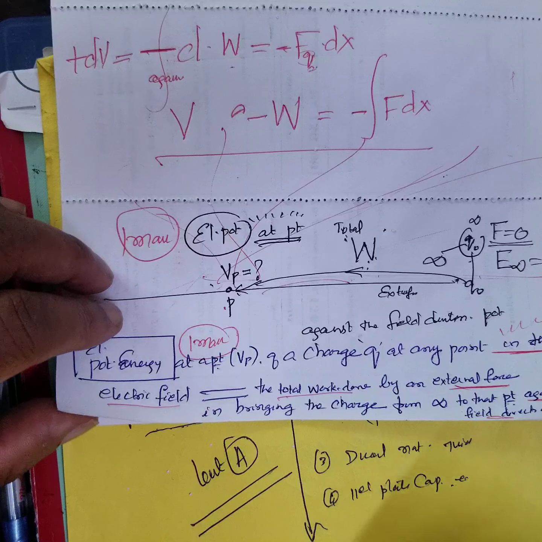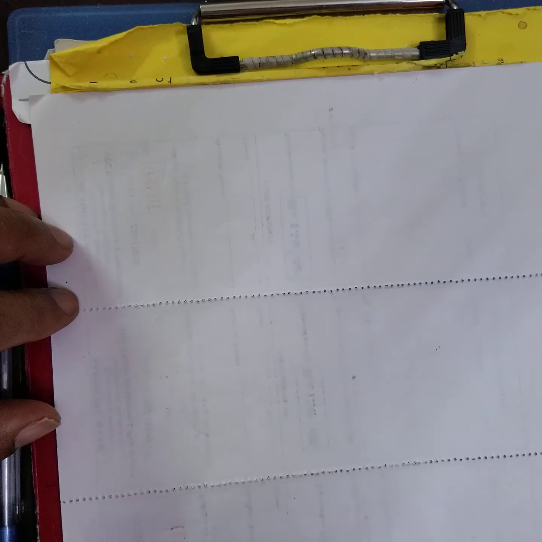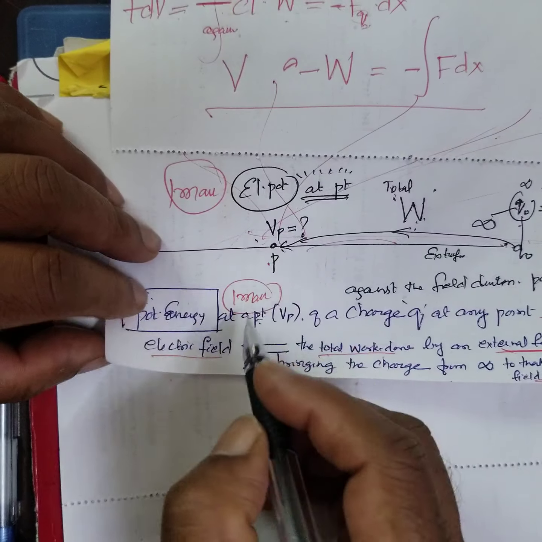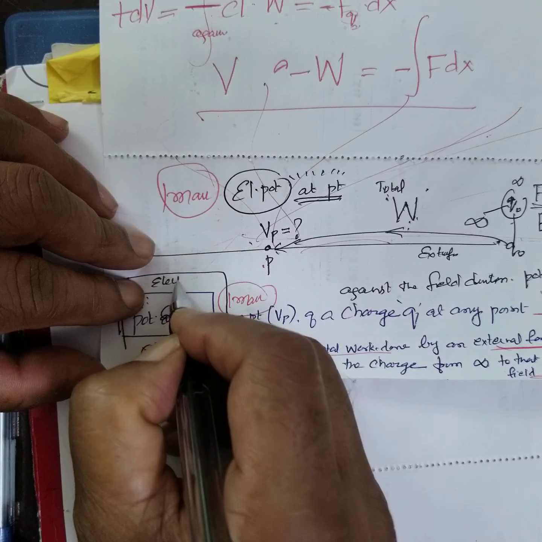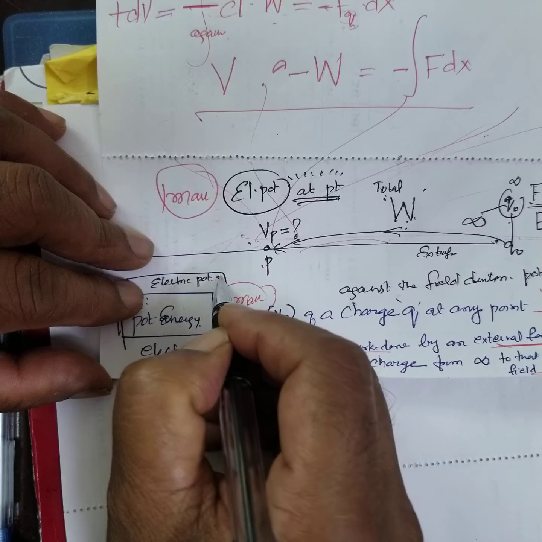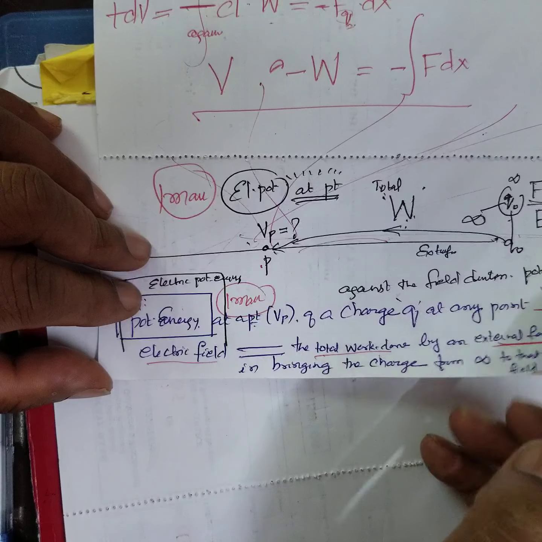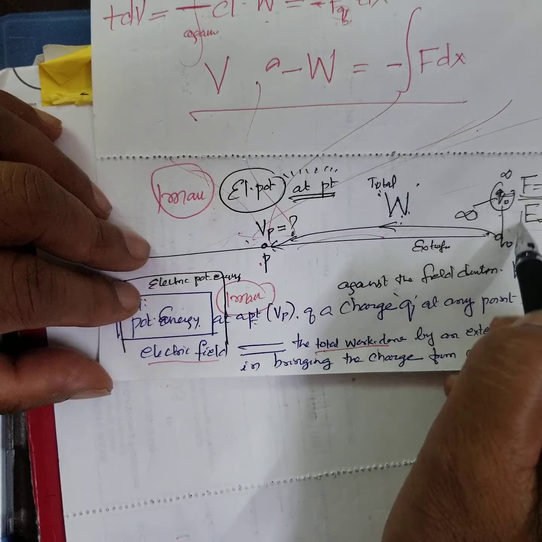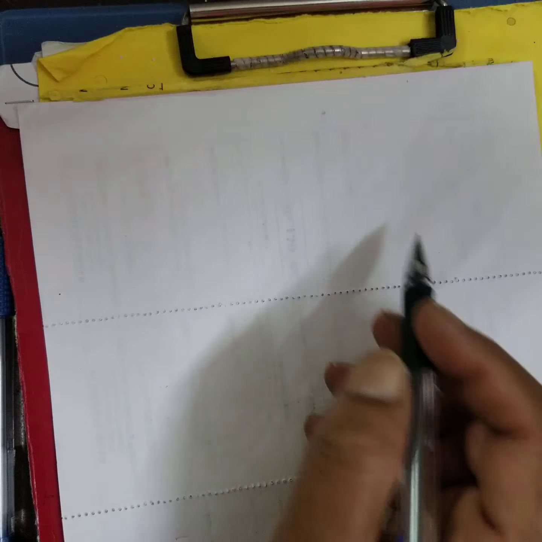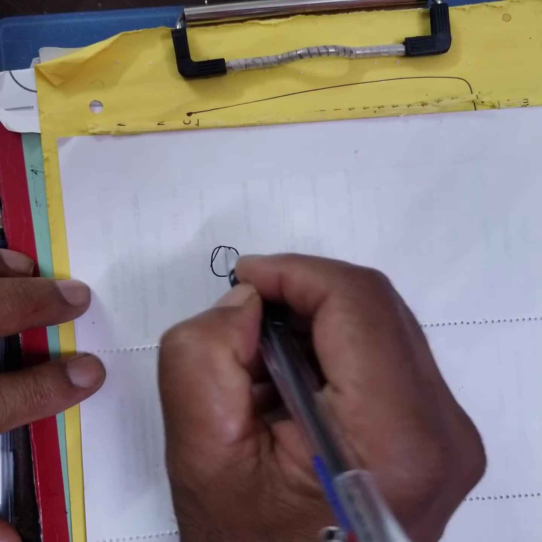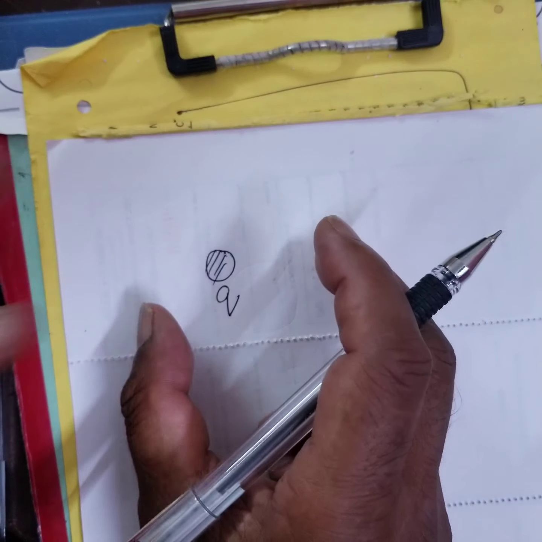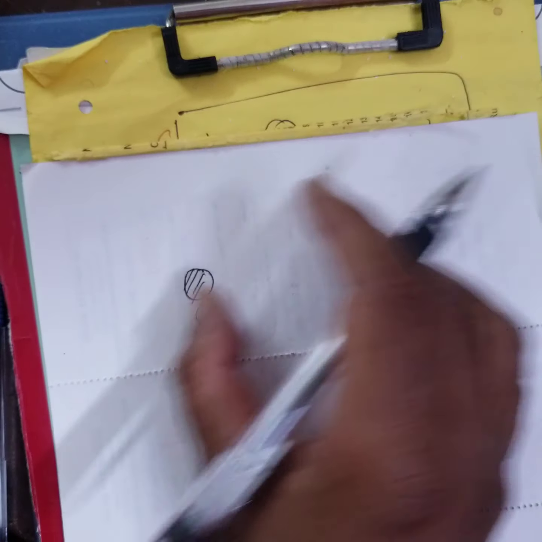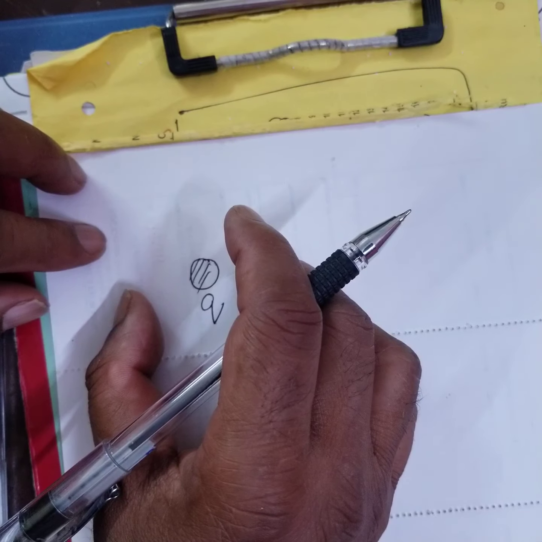Okay? Now, see, what is this? Electric potential energy. Electric potential energy. I am bringing some charge from somewhere and bringing it to that particular point. Suppose I brought it here. I brought a charge somewhere here. It has got some energy. I am doing some amount of work from where I am getting it and keeping it here. Right?